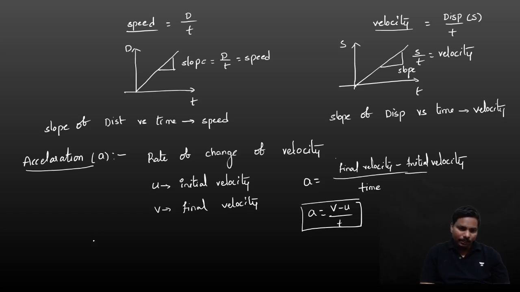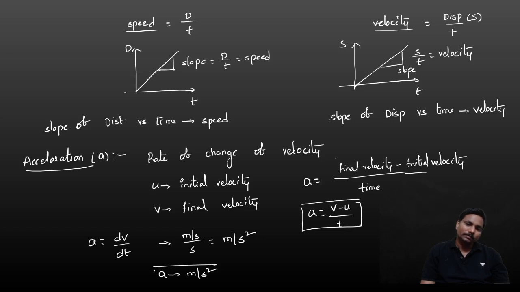Or a is equal to, if you have only one velocity, dv by dt. Then what will be the unit? Velocity meter per second divided by time second, that is meter per second square. Very important. Acceleration units: meter per second square. Okay, clear?